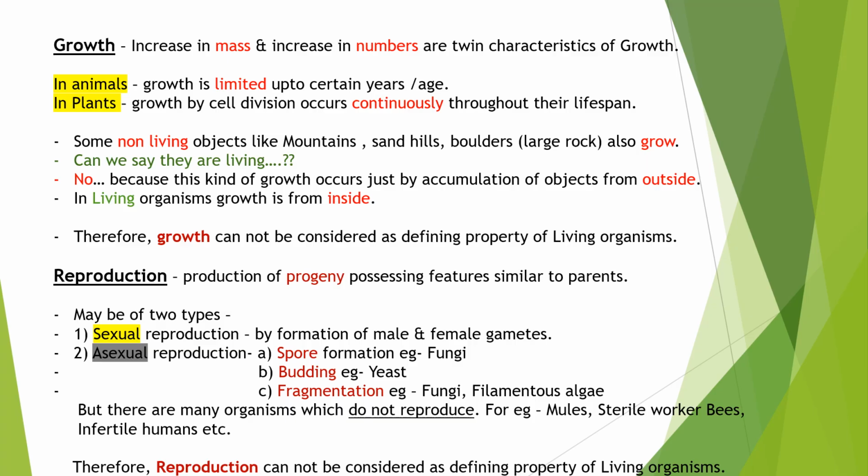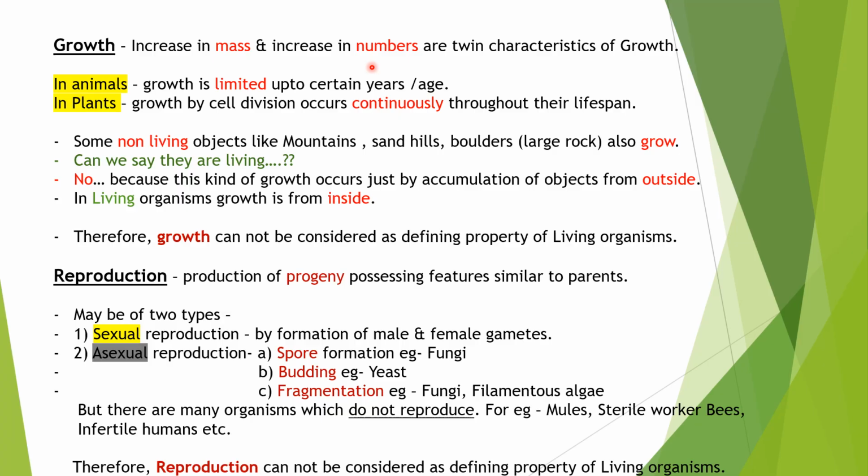As we saw, growth is one of the characteristics of a living thing. Growth can be defined as increase in mass. For example, in animals or humans, increase in mass, size and height can be the marker of growth. Growth can also be defined as increase in numbers.